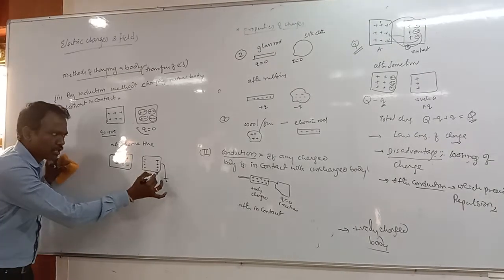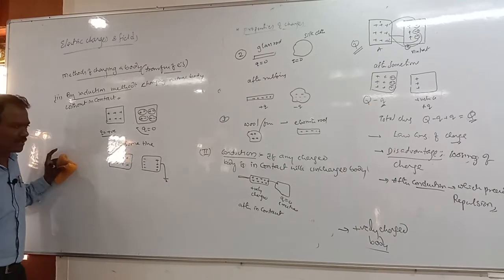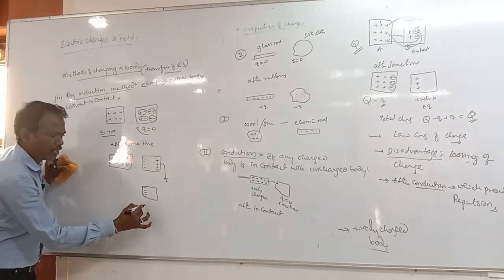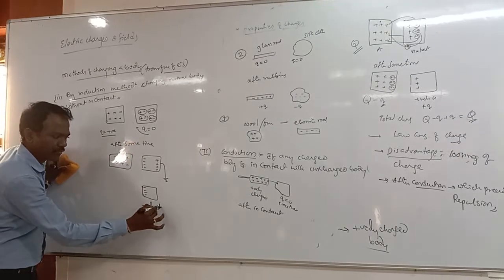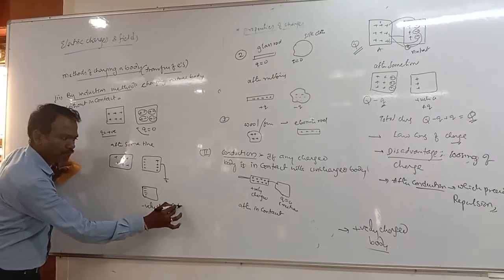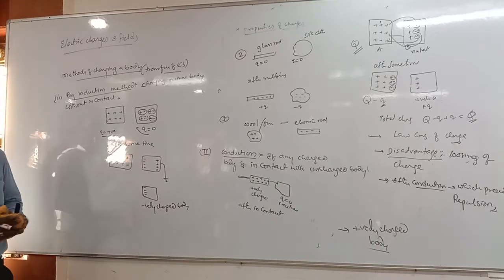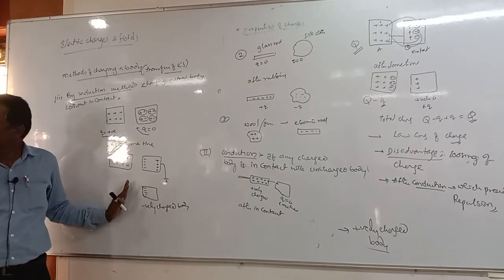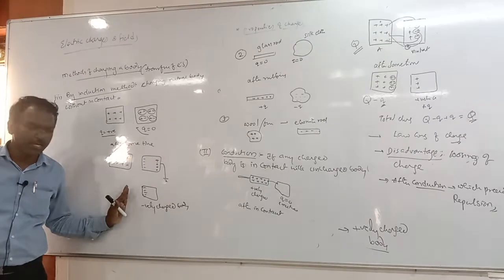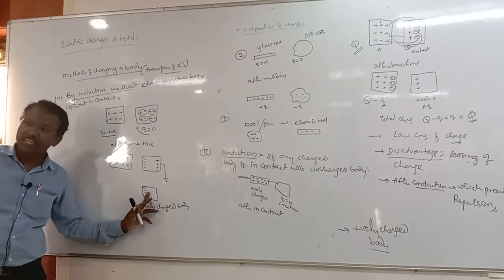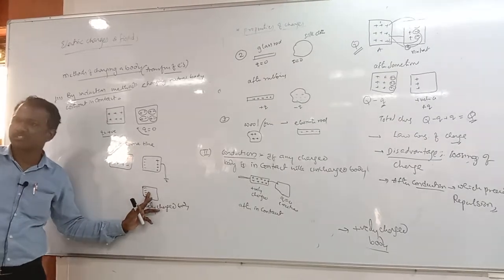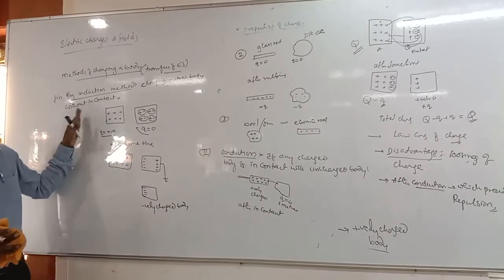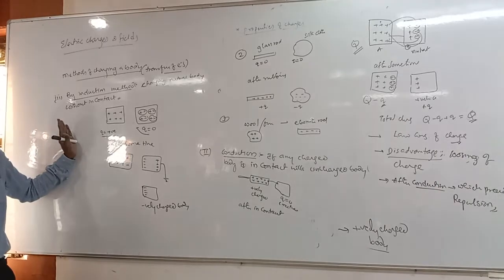All this positive charge will move into the earth, isn't it? This body gets negatively charged, isn't it? It is not in contact, just keeping it nearer to a charged body, we are getting the unlike charge. Unlike charge we are getting. Okay, this is the induction method.